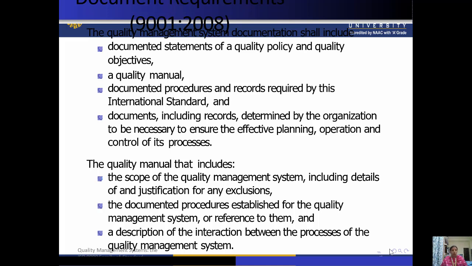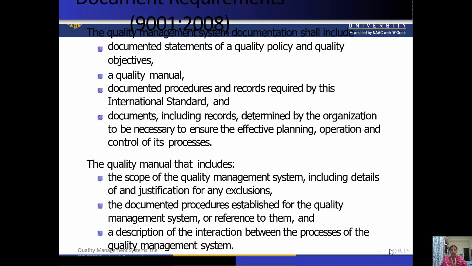Other than that, all the procedures and records which are there should also be included in that quality documentation. Other than that, documents also include the records as well as the planning, operation and control processes records related to the QMS.